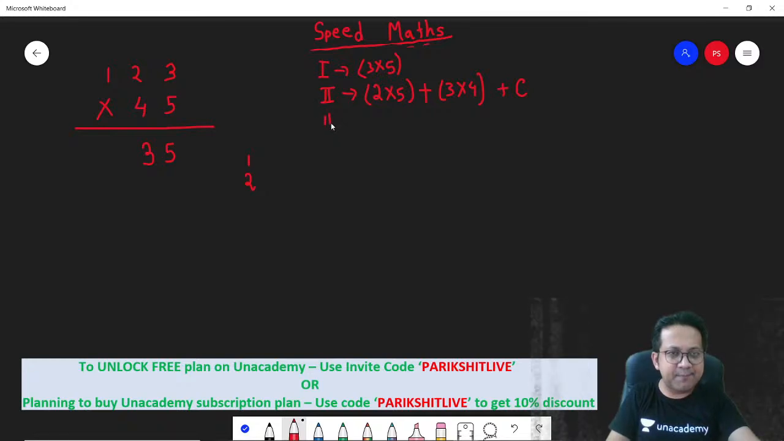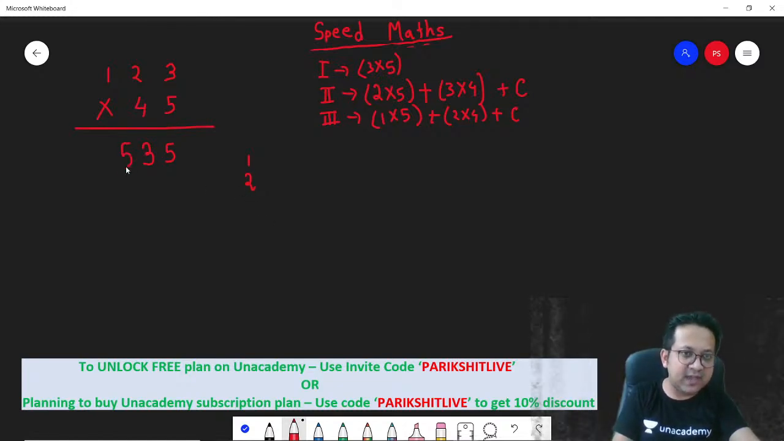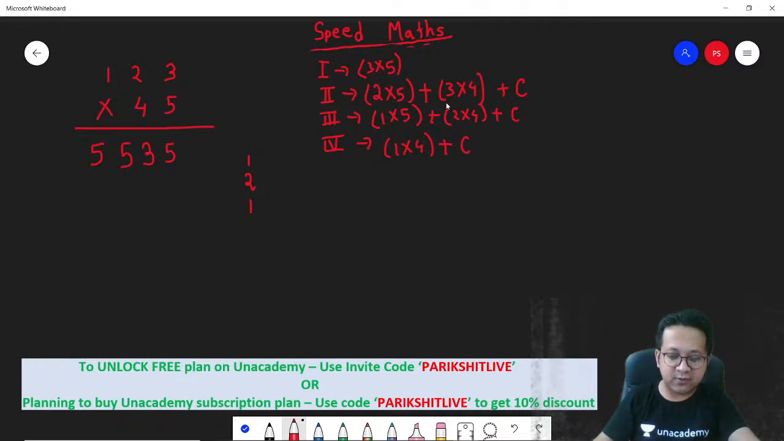Step 3. What is step 3? Step 3 is 1 into 5 plus 2 into 4, plus any carryover. So how much are you getting? 5 plus 8, 13. 13 plus carryover 2 is 15. Carryover 1. And the last step is 1 into 4 plus any carryover. So 1 into 4 plus any carryover is 5. So that's the answer, 5535. I'm just checking if the calculations are correct. Yes, 5535 is absolutely correct.